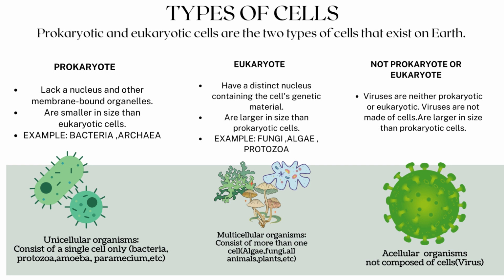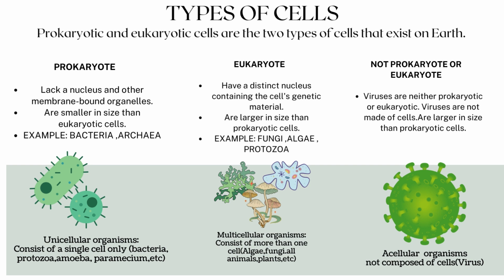Eukaryotic cells are more complex than prokaryotic cells. They have a nucleus and other membrane-bound organelles. Eukaryotic cells are found in plants, animals, fungi, and protists. Eukaryotic cells are also larger than prokaryotic cells. Viruses are neither prokaryotic nor eukaryotic. Viruses are not made of cells and are larger in size than prokaryotic cells.